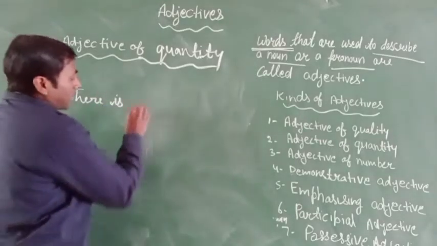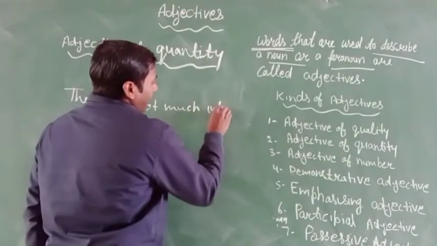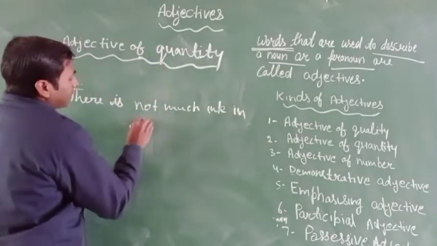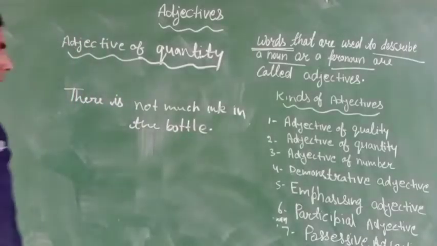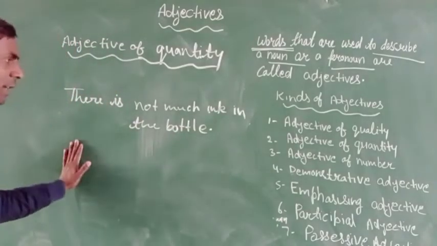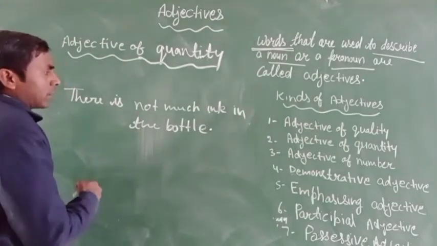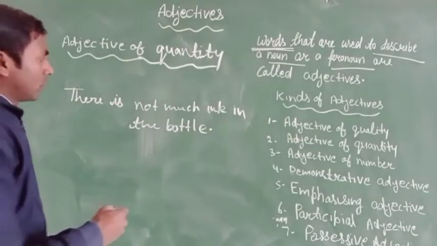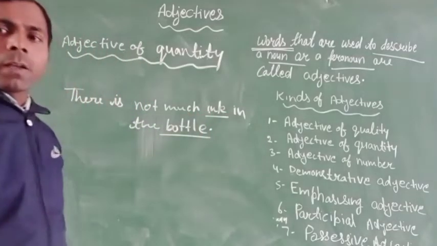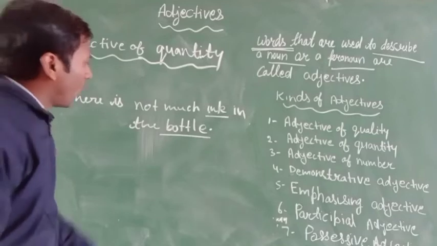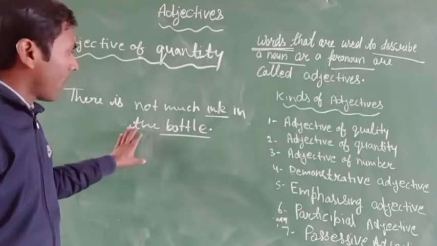First read this sentence carefully, and in this sentence first search out the noun words. The noun words here are bottle and ink. Before the bottle you can see the article the, and here is the noun word.